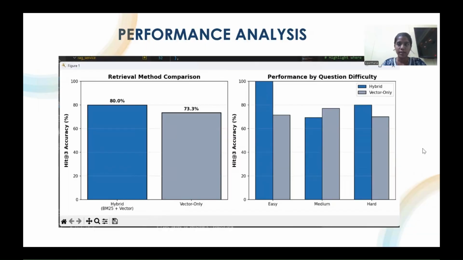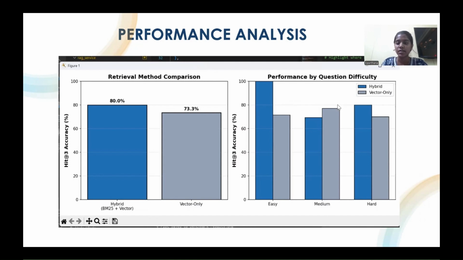Now this is the performance analysis. The hit rate accuracy when we used hybrid and vector only separately. So these are the results. For easy citations, the hybrid was 100% and vector only was 70%. So it tells that for easy citations, vector only would not work. Keyword matching is very important.